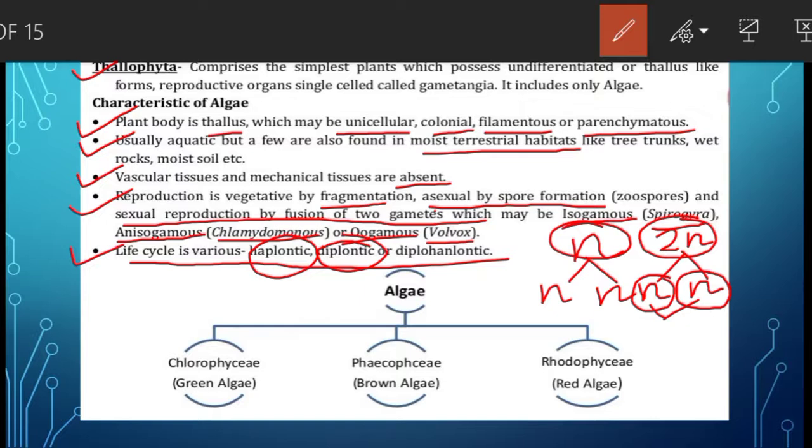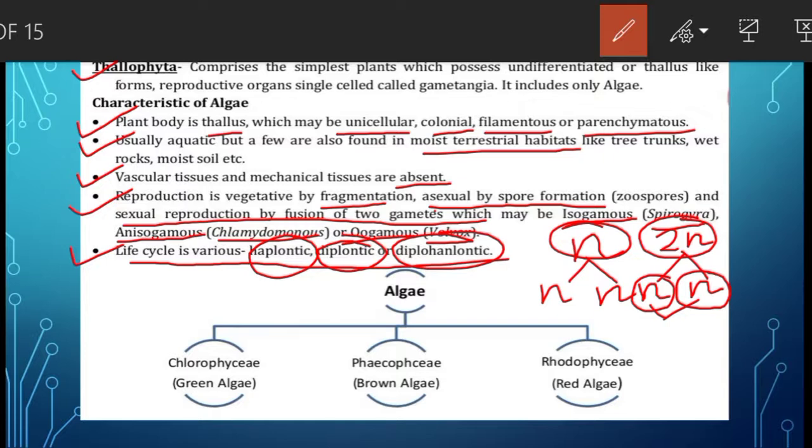Now, if we talk of the diplohaplontic life cycle, then two types of plants on the basis of chromosome number and behavior are produced. The diploid plant, which is the sporophyte, produces spores meiotically.